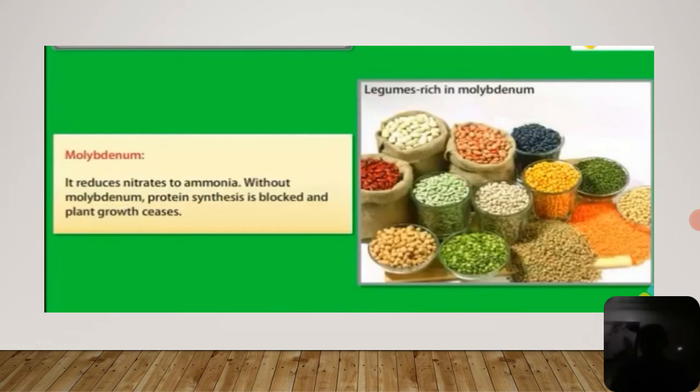As for function, it is a component of nitrate reductase and nitrogen fixation. When you see the deficiency: curling of leaves, failure of nodulation in legumes, and interveinal chlorosis in older leaves. Okay, clear now?